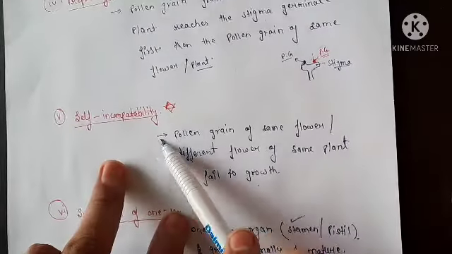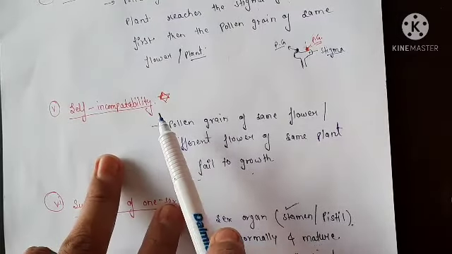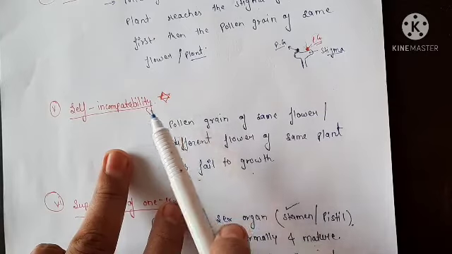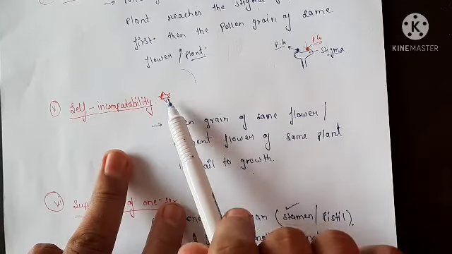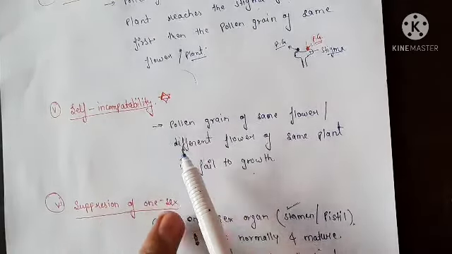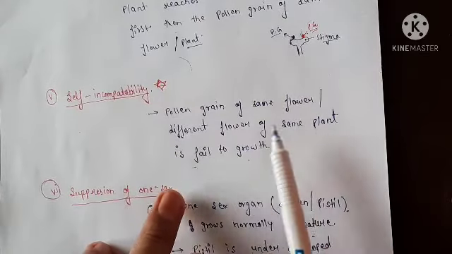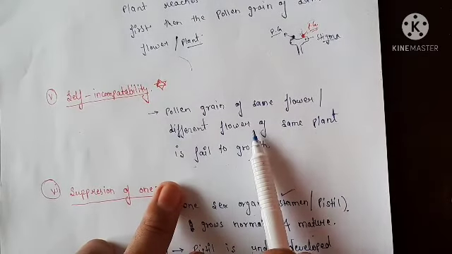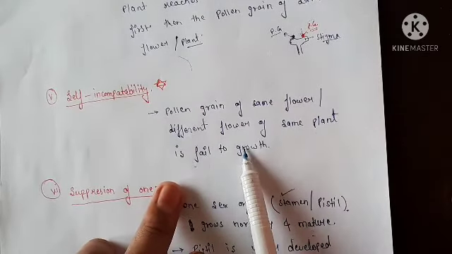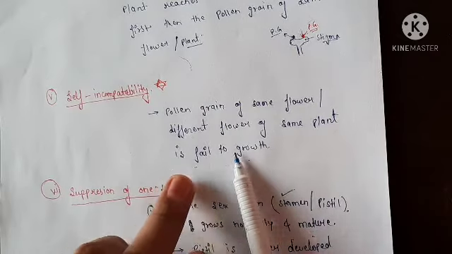After that, we will discuss, friends, the most important one, self incompatibility. In self incompatibility, pollen grain of the same flower or a different flower of the same plant fails to grow.